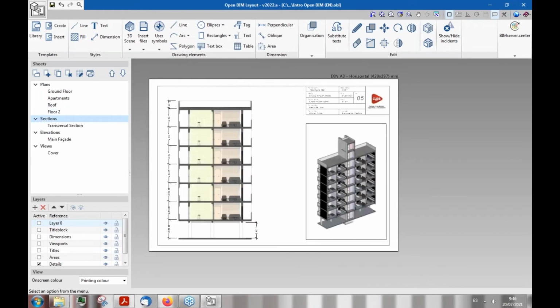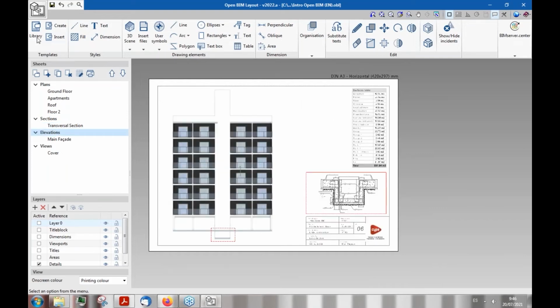When we synchronize OpenBIM Layout with BIMserver.center, we can download all the IFCs that we have in the folder, and then we can activate or deactivate different IFCs to generate our 3D scene, as David is showing us now.